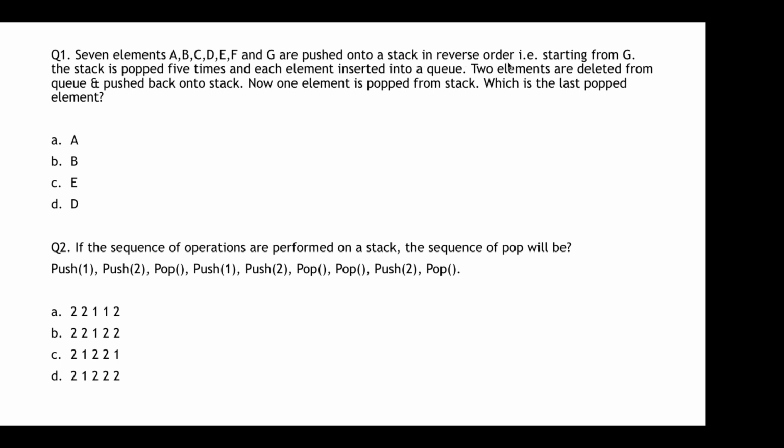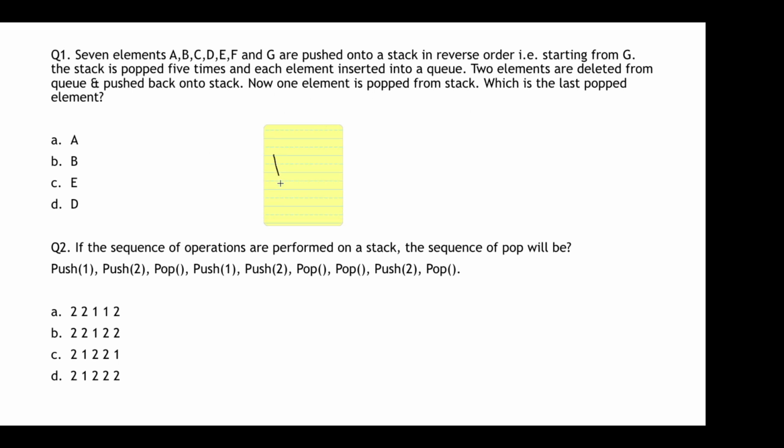a stack in reverse order, that is starting from G. The stack is popped 5 times and each element is inserted into the queue. That means whatever elements are popped from the stack are inserted into the queue. Two elements are deleted from the queue and pushed back onto the stack. Now one element is popped from the stack. Which is the last popped element?